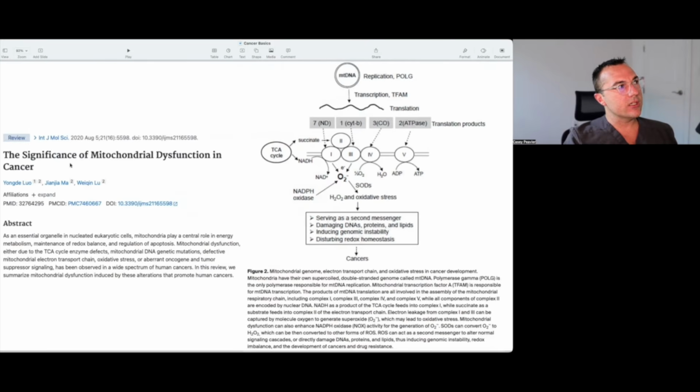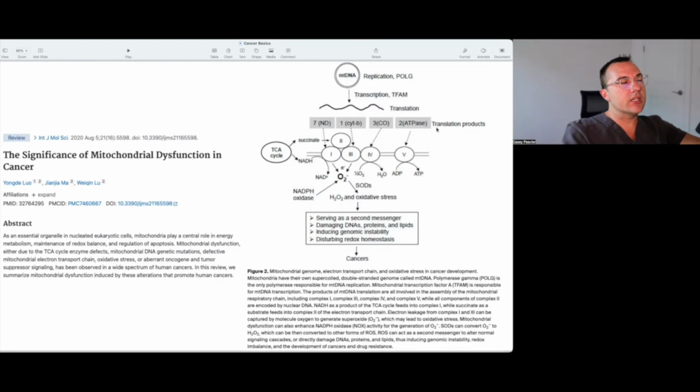Here's August 2020, significance of mitochondrial dysfunction in cancer. It says here in the abstract, as an essential organelle in nucleated eukaryotic cells, that's all of us, mitochondria play a central role in energy metabolism, maintenance of redox balance, and regulation of apoptosis. Mitochondrial dysfunction, either due to TCA cycle enzyme defects, mitochondrial DNA genetic mutations, defective mitochondrial electron transport chain, oxidative stress, or aberrant oncogene and tumor suppressor signaling, has been observed in a wide spectrum of human cancers. In this review, we summarize the mitochondrial dysfunction induced by all these alterations that promote human cancers.